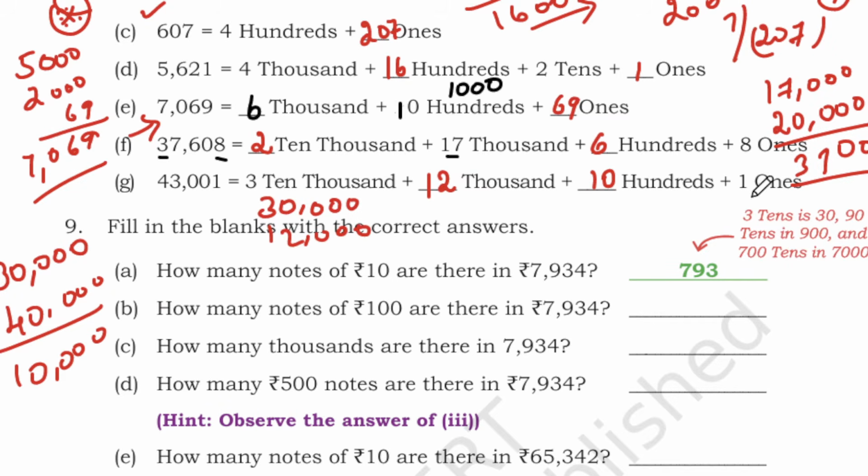So 10 hundreds is what? 10 hundreds is 1000. So you can add that 1000 here. And we have 1 ones. So put that 1 here, 0, 0, 2 plus 1 is 3, 3 plus 1 is 4. So 43,001.